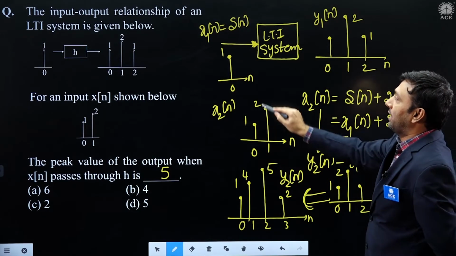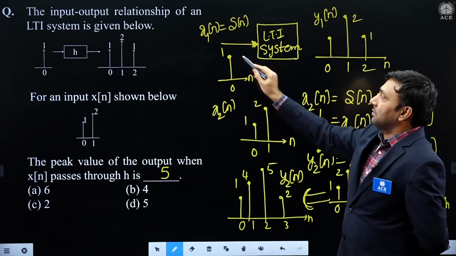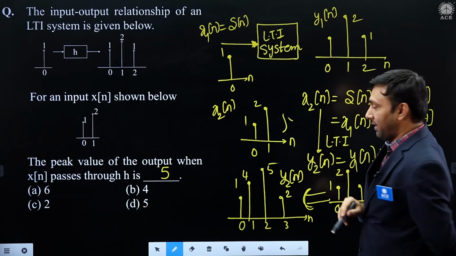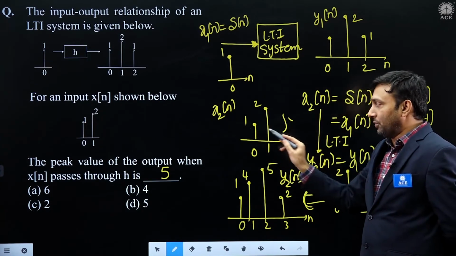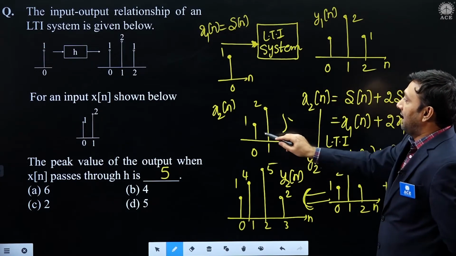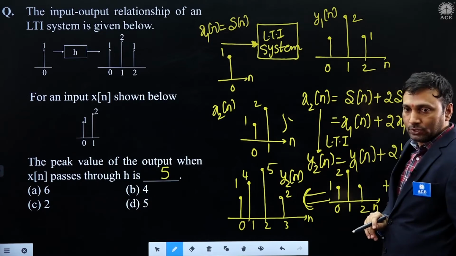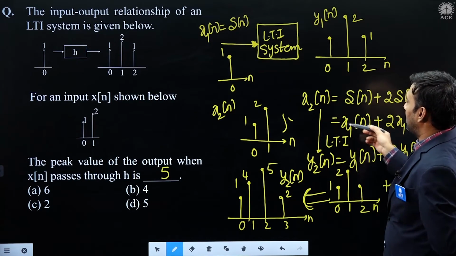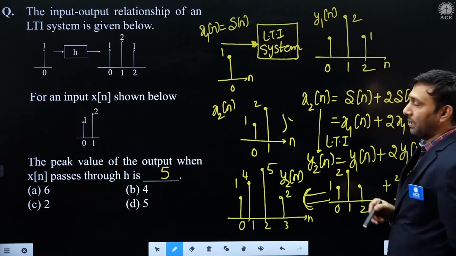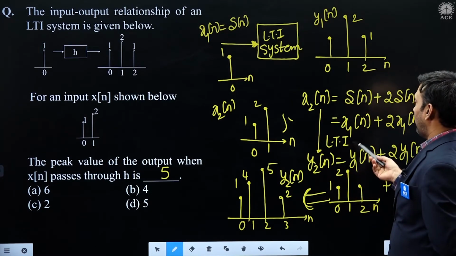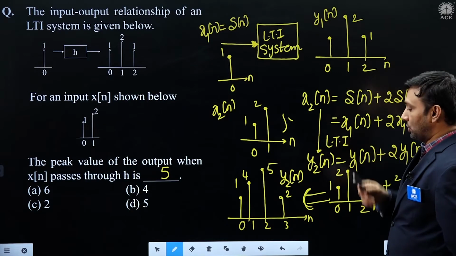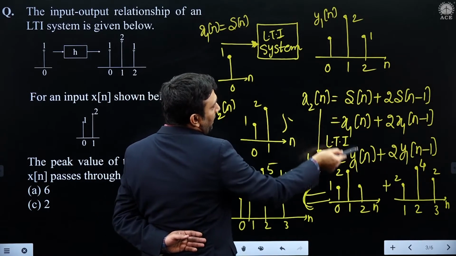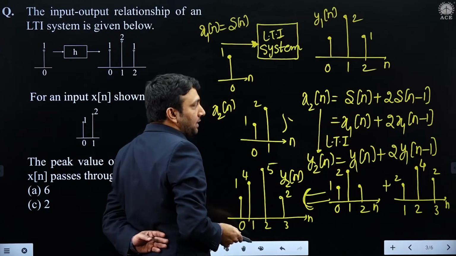How to write x2 of n in terms of x1 of n? This is x1 of n. The delayed one is 2 into x1 of n minus 1. First you write their impulsive form: del n plus 2 into del of n minus 1. After that you can express in terms of x1 of n plus 2 times x1 of n minus 1. For an LTI system, the same relation holds good for input and output. So we can say y2 of n is y1 of n plus 2 times y1 of n minus 1.